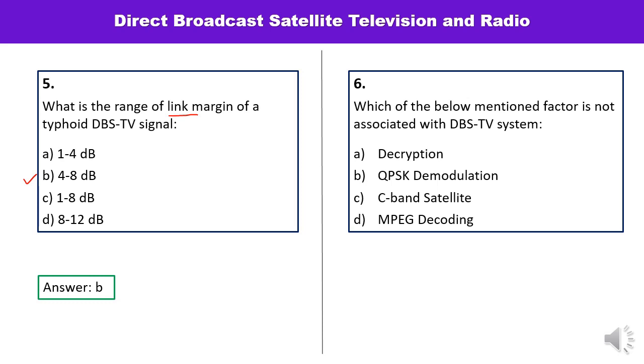Question number 6 is, which of the below mentioned factors is not associated with DBS system? You have to pick that option which is not associated over here. Decryption, QPSK, C-band, MPEG coding. Decryption is used, QPSK is the kind of modulation being used, MPEG decoding is also used. It means the factor which is not the correct one is C. As I've told you, you have to remember lots of things, so read it carefully.